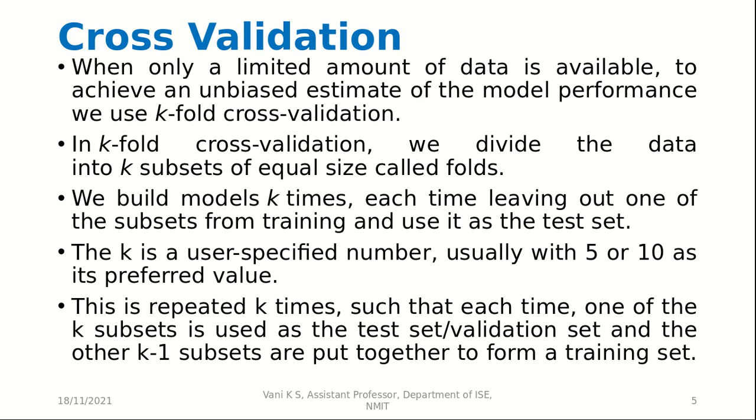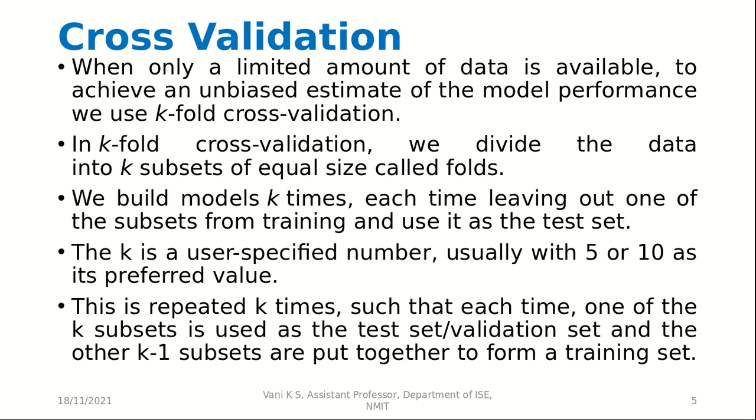So basically in cross validation, what we do is we take a data set and then divide it into an equal number of sets. Suppose we have divided the data set into k subsets. So each time we train the model, we leave one of the data sets away, like we leave one of the subsets from the training data set and make it the test data set.